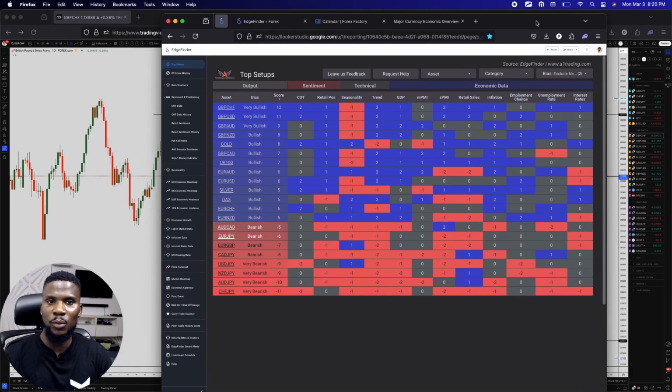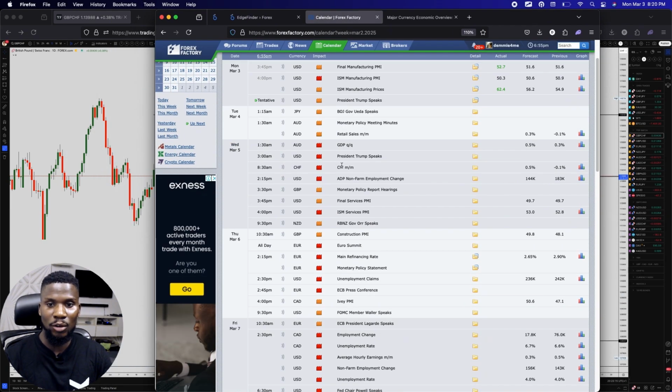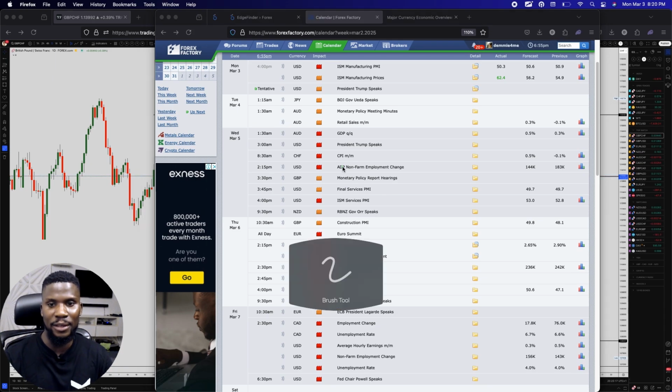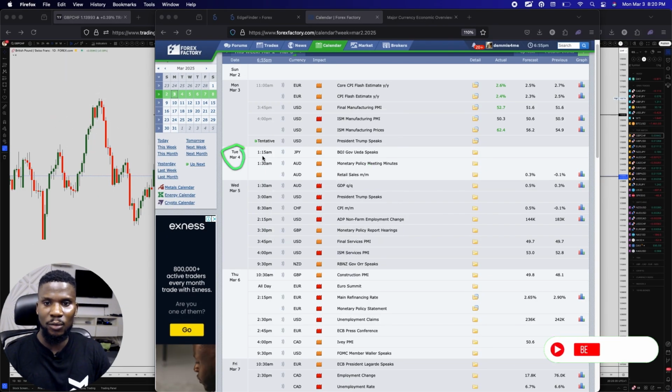Considering the fundamentals that we have this week. Don't forget, the highlights of the fundamentals we have this week are quite basic and they are very, very volatile. Number one, on Tuesday, we have the Governor of the Bank of Japan's speech. That's something for yen traders. That's something you want to pay close attention to.